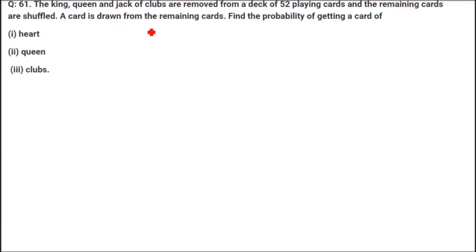A king, queen and jack of clubs are removed from a deck of 52 cards. So how many have we removed here? A king, a queen and a jack of clubs are removed from a deck of 52 playing cards, and the remaining cards are shuffled. A card is drawn from the remaining cards. Find the probability of getting a card of heart, queen, clubs.